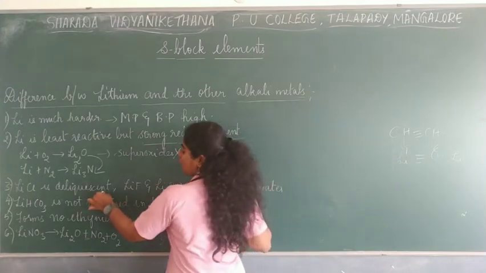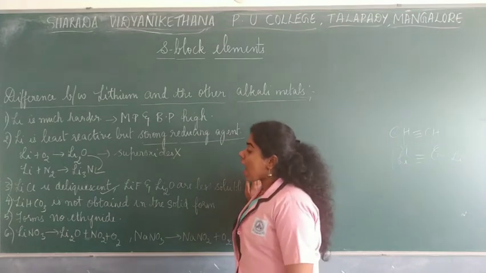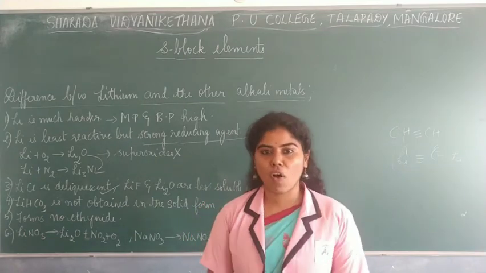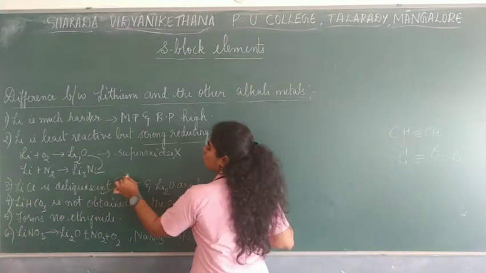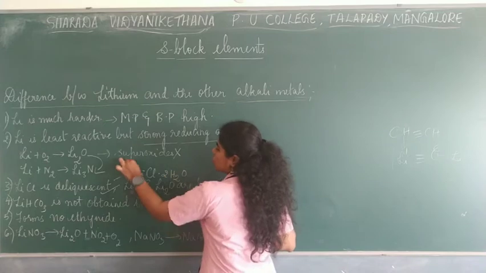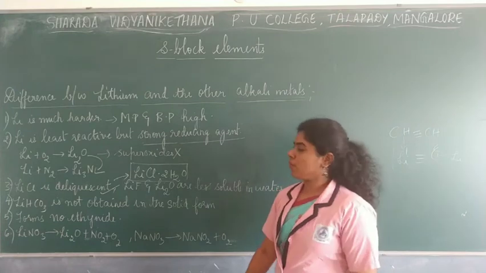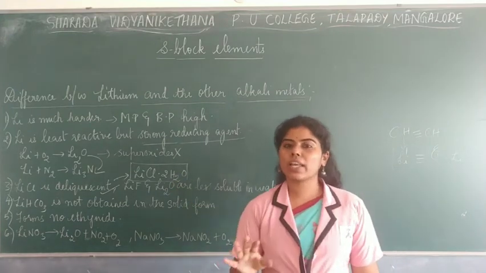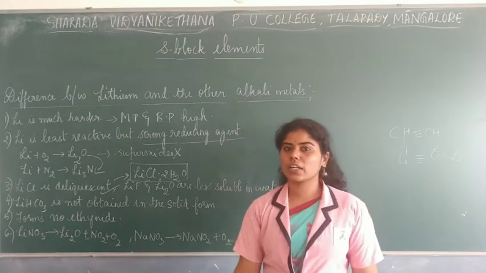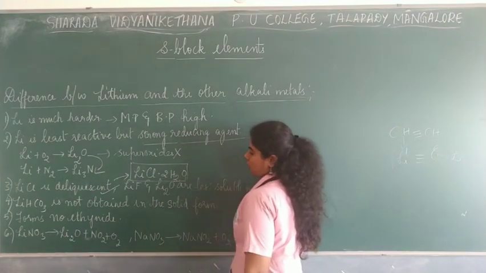So when they are made to dissolve in water, they easily become soluble, and also if they are recrystallized, or if a crystal has to be formed, they can easily form its own hydrate, which is lithium chloride dot 2H2O. So such crystals are formed when lithium chloride is treated with water and recrystallized. Which is not exhibited by all the other alkali metals. Other alkali metals do not form hydrated salts, which is like a crystal. But lithium has this special property of forming a hydrated crystal salt.